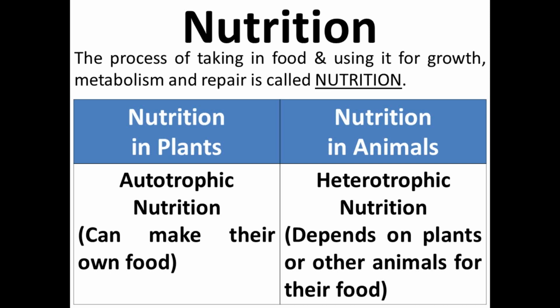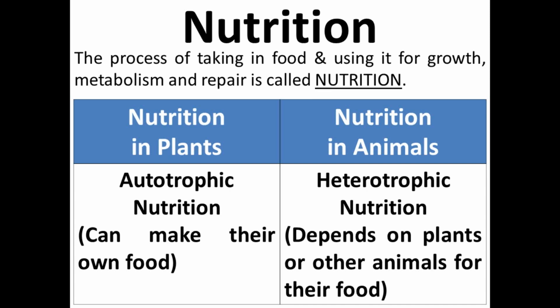But in animals, there is a heterotrophic mode of nutrition. Hetero means other, which means the animals are dependent on other animals or plants, but directly or indirectly they are dependent on the plants. So heterotrophic mode of nutrition is that in which the animals depend on the plants or other animals for their food.